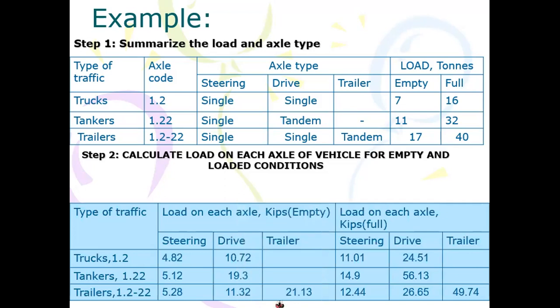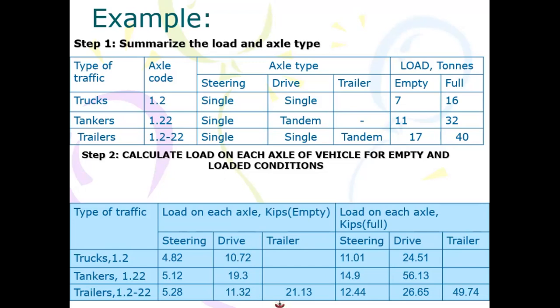So, if you go with the analysis, you also know that if you have a single axle truck, 31% is on the steering axle and 69% on the drive axle. There are two scenarios, empty and full. For the empty, you take 7 and you take 31% of the 7,